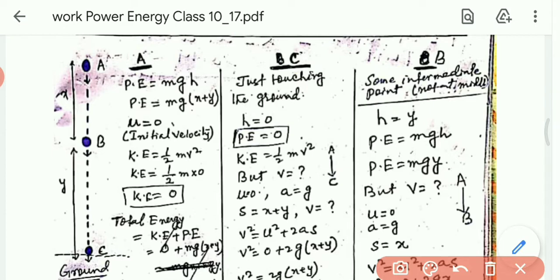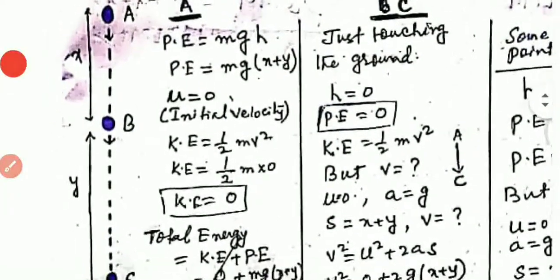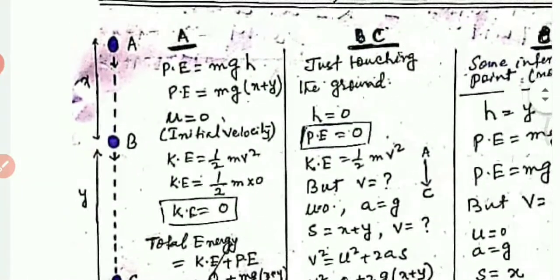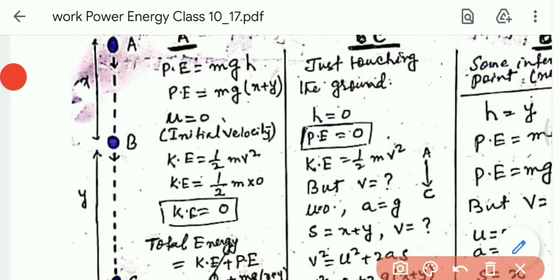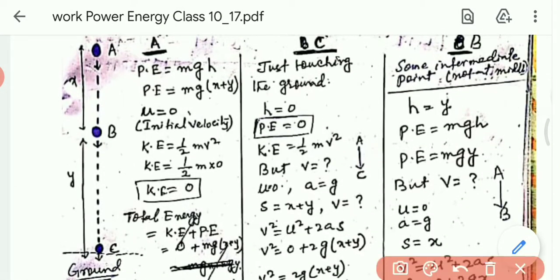Now look at the point A. What is the total distance from the ground? Here look at this.